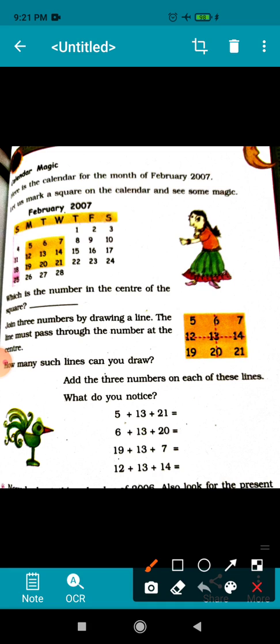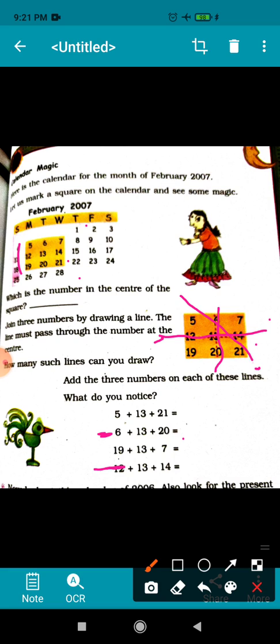Here, from February 2007, I have taken this box: 5, 6, 7, 12, 13, 14 and 19, 20, 21. Now if you add it vertically, 6, 13 and 20. 6, 13 and 20 is written here. This is vertically. Then if you take it horizontally, 12, 13 and 14. This is horizontally.